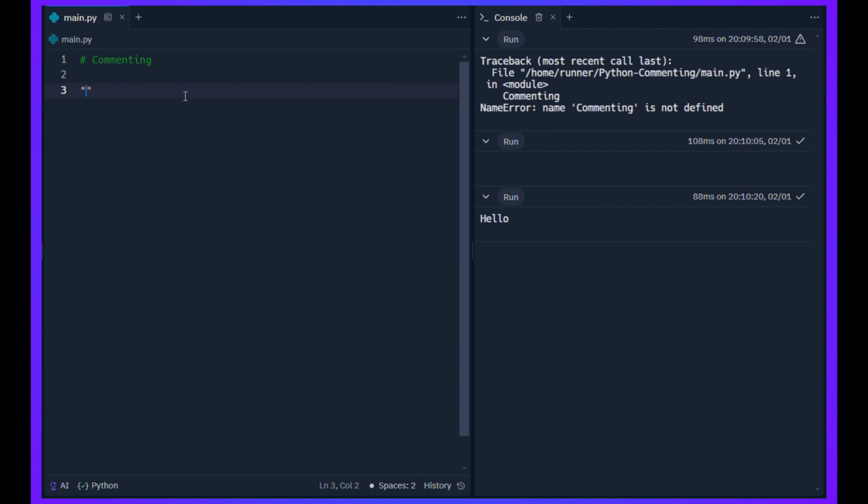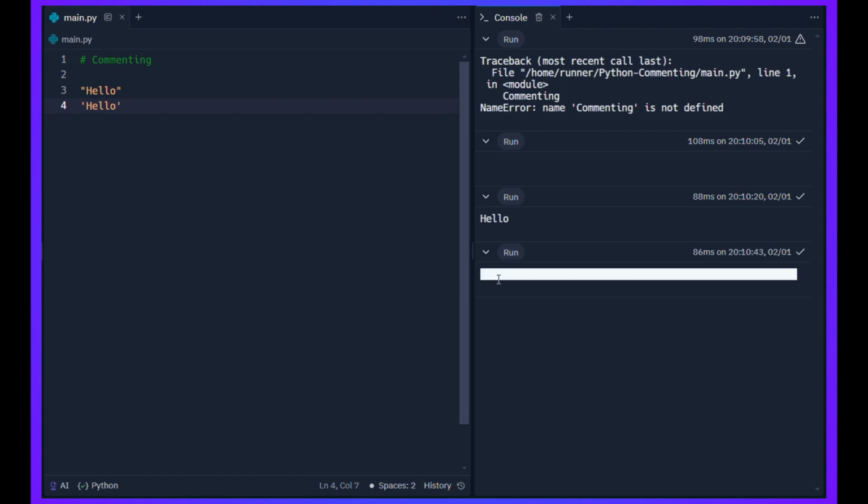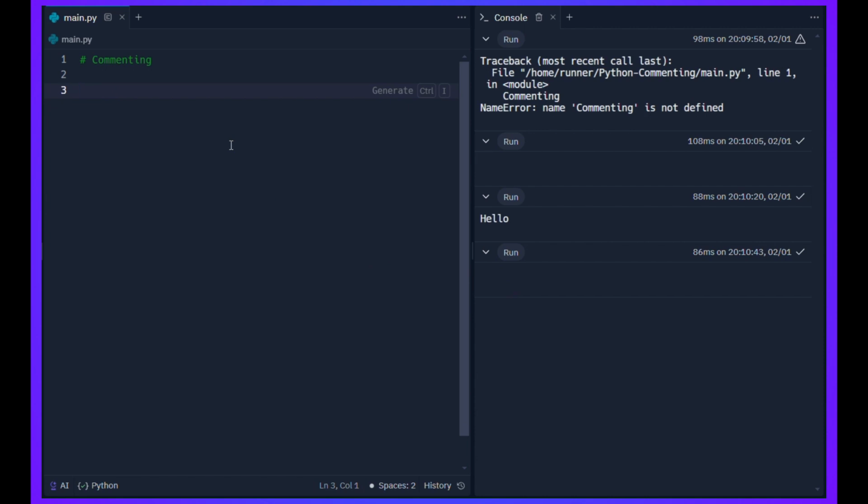So I can also do, let's say, hello, or maybe hello, and because there's no function or anything telling this hello to do anything, like print, it's just going to run by it again and have nothing there to print. So I could also include a hashtag because if you put a hashtag in your code, it's going to get